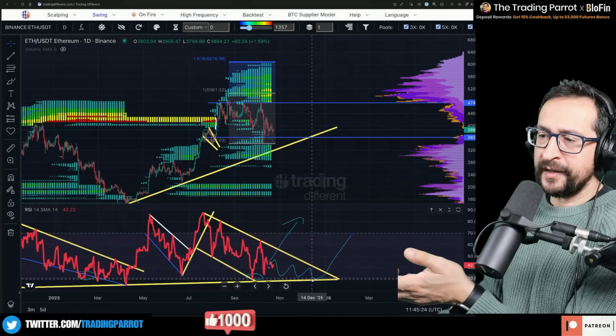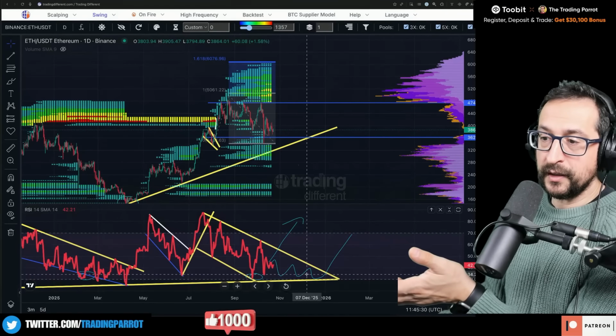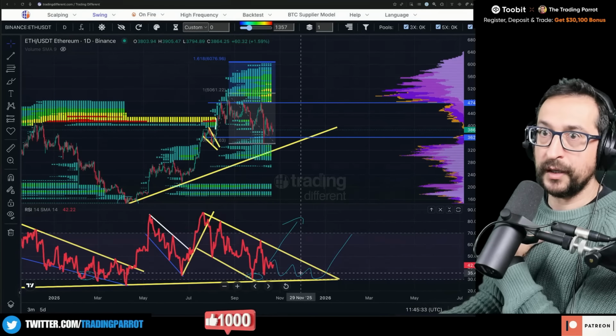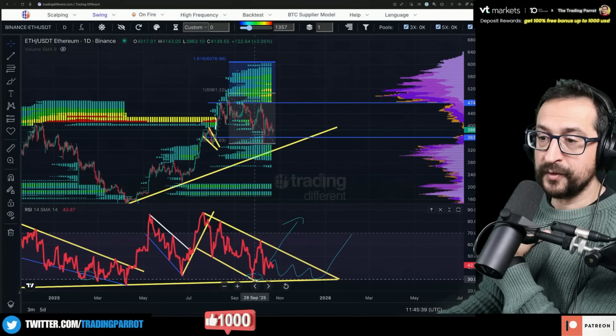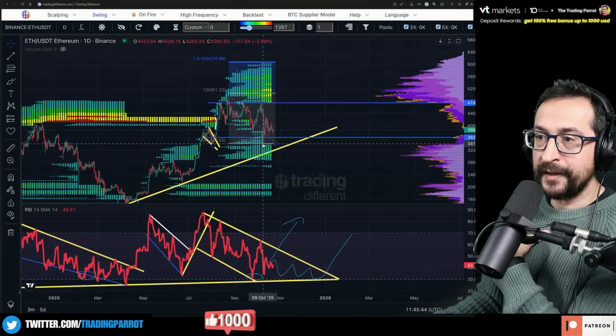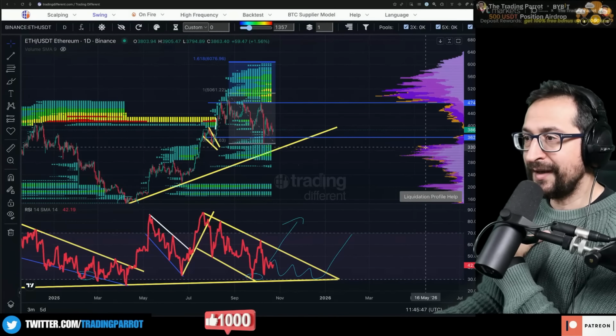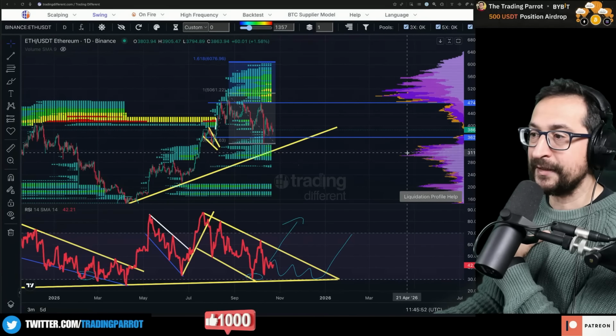There is an area to fill in here in case things fail. If we end up coming in here, I'm gonna manage to add to my long. If we break out straight away from here, which there is a chance because we have bullish divergences on the daily, and we already liquidated all the way to 34. There is liquidity in here. That's the risk of putting that low and looking for adding to Ethereum.